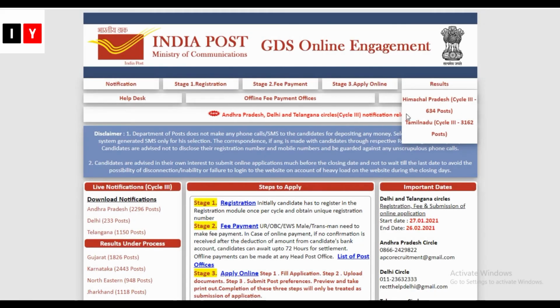India Post Gramin Dak Sevak GDS recruitment for the year 2021. Apply online for 3,679 vacancies.